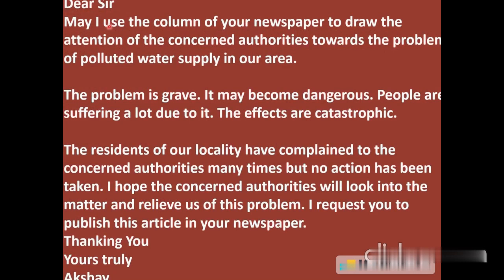Salutation. Dear Sir, may I use the column of your newspaper to draw the attention of the concerned authorities toward the problem of polluted water supply in our area. See, these are the common lines which you are supposed to write as and when the question of letter to editor will come in the exam. ये जो लाइनें ये आपके हर एक पेपर में आएंगी except this problem of polluted water supply in our area. ये आपका टुवर्ड्स तक बिल्कुल सेम रहेगा. इसके बाद आपकी जो भी प्रॉब्लम पेपर में क्वेश्चन में गिवन है आपको वो लाइन लिखनी है.